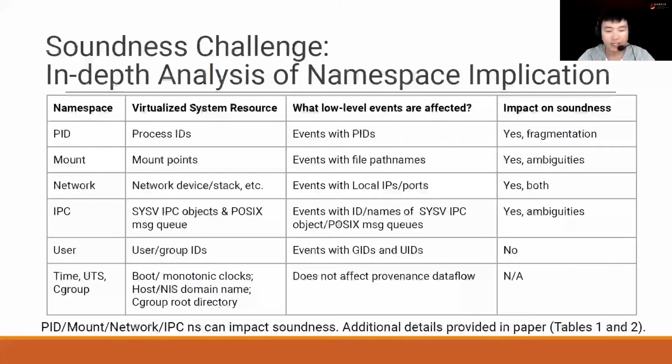Starting from the PID namespace example in the previous slide, we did a further in-depth analysis on namespace implications, about how and what in provenance tracking can be affected. According to the result table, we can see that PID, mount, network, and IPC namespaces impact soundness very much. Additional details can be found in Tables 1 and 2 in the paper.